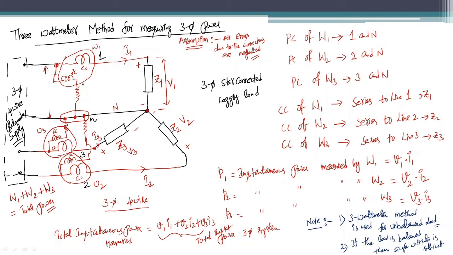So these are the two important points which you need to keep in mind. If the 3 phase load is unbalanced, then only can we go for the 3 wattmeter method to measure the total 3 phase power. Right, so this is about the 3 wattmeter method. Now we will see the 2 wattmeter method. So the next topic is the 2 wattmeter method.